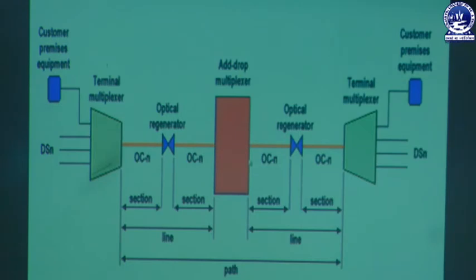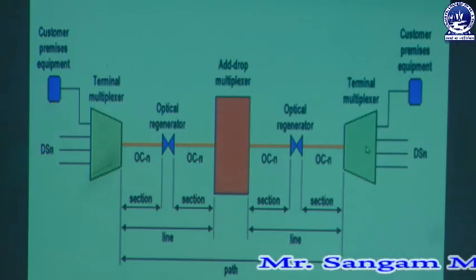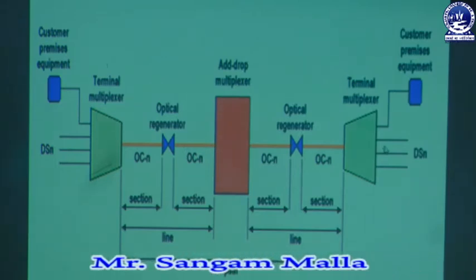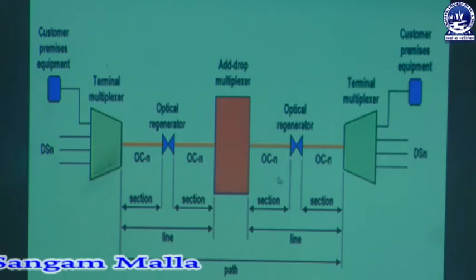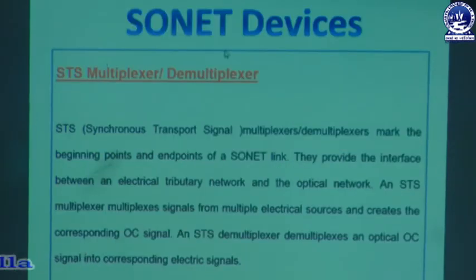That means this is how SONET works: taking the signals from the users, combining them through the multiplexer, and sending them, and in between the optical regenerators are installed to compensate for the energy loss. Next they will be received by the receiver. So this is the picture of a SONET. Now we will move to the new topic, that is SONET devices.